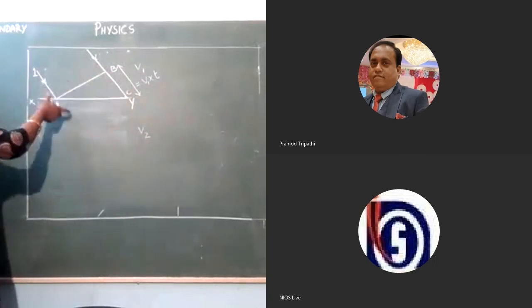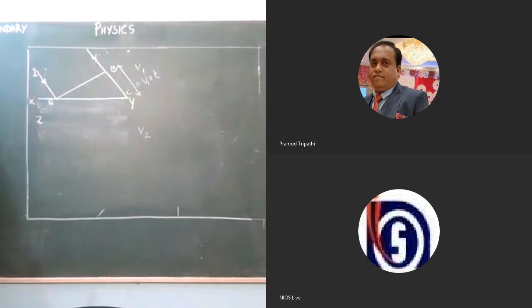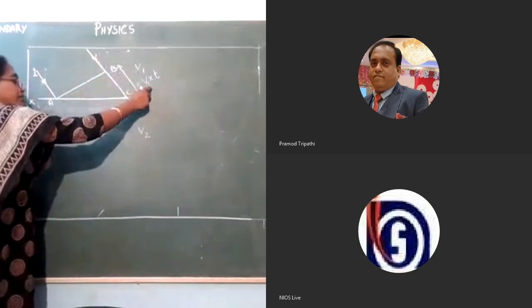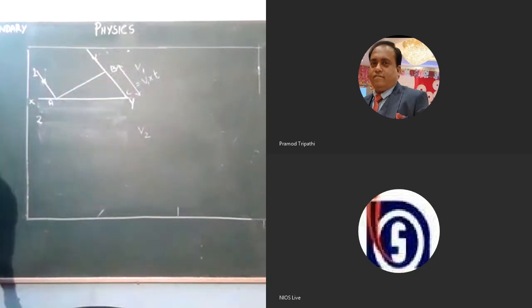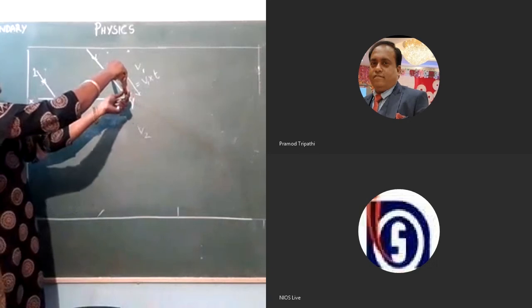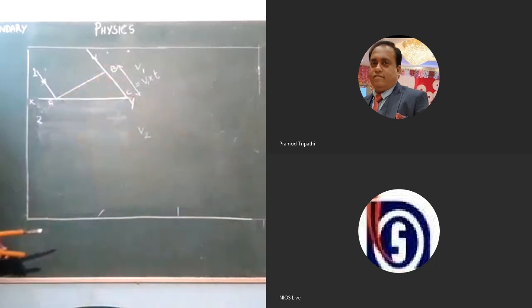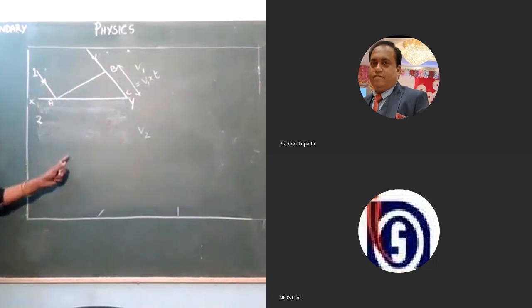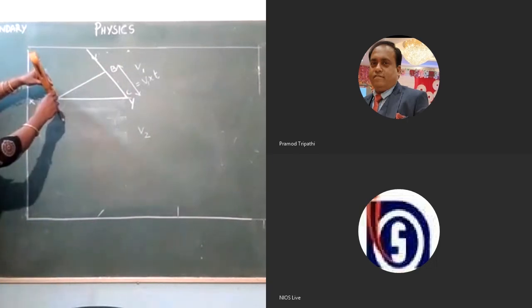The same distance the light will not cover in the second medium. How can we calculate? If you know the speed as V2, for the same interval T, you can construct an arc of length V2 into T, but definitely V2 into T must be lesser than this BC. Can you say why? Because if we consider that this is a rarer medium and this is a denser medium, the speed of the light will be less in the denser medium. Therefore, the distance covered must be lesser than in the previous medium.